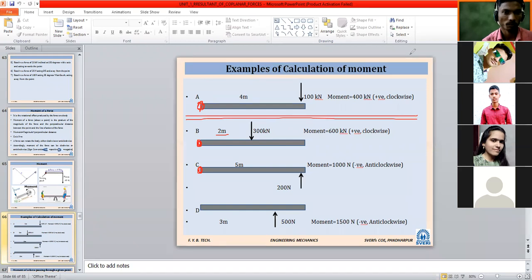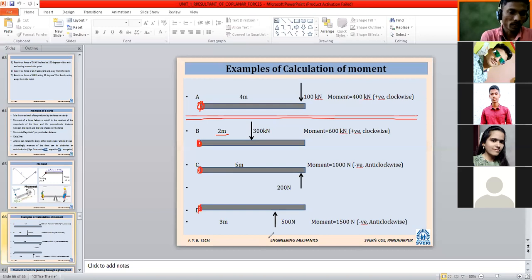And in case of the fourth problem, at point D, the force applied is 500 Newton, and the total perpendicular distance is 3 meter.